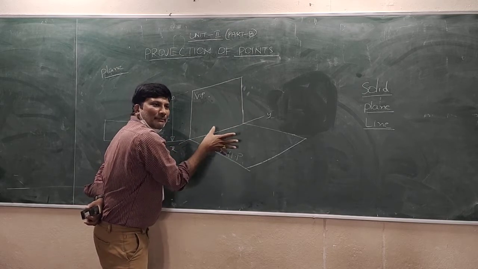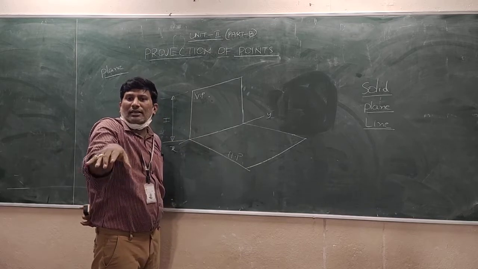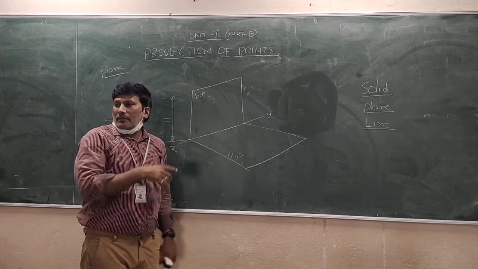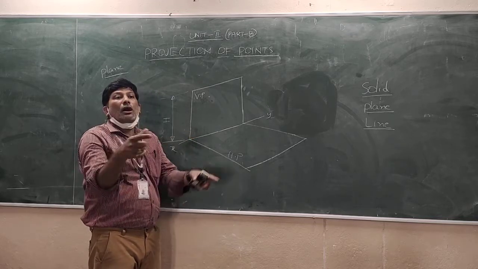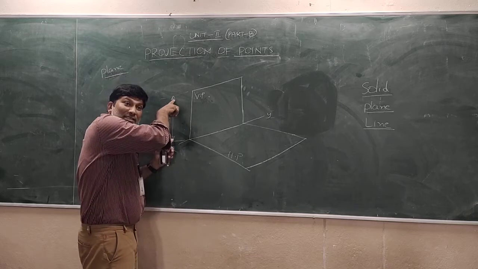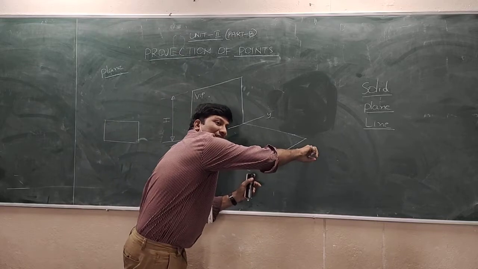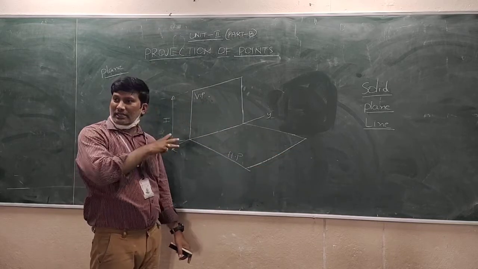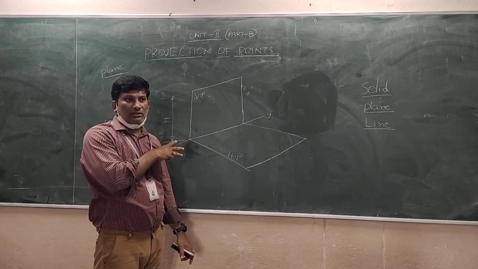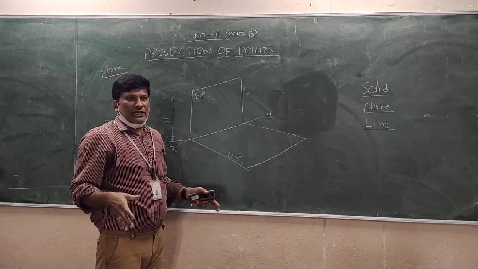See, this is a 3D representation. But you have to show your answer in 2D representation only. Sir, how can we say it is a 3D representation? It consists of height, it consists of width, it consists of length. Three parameters will be there for the particular object. So, I want it in a 2D representation.